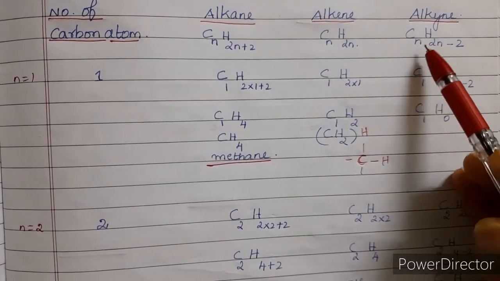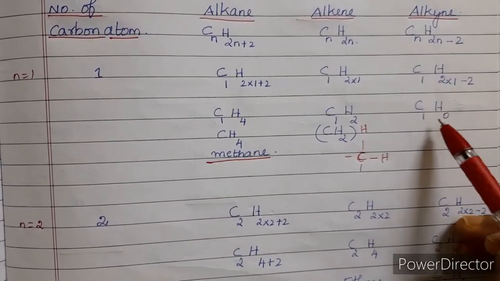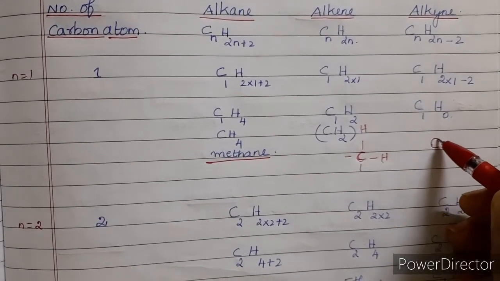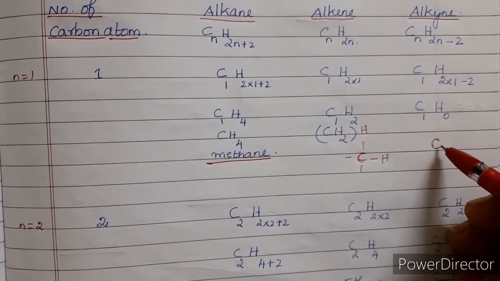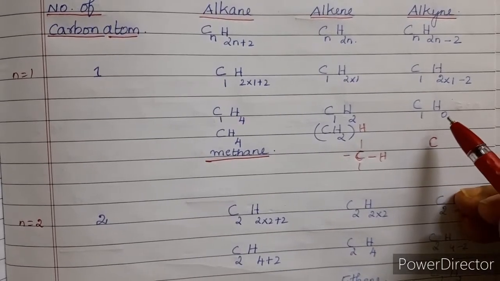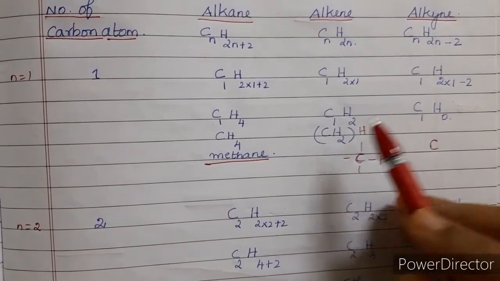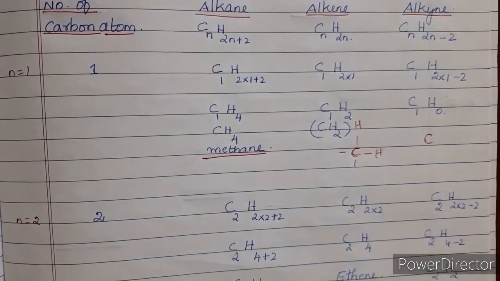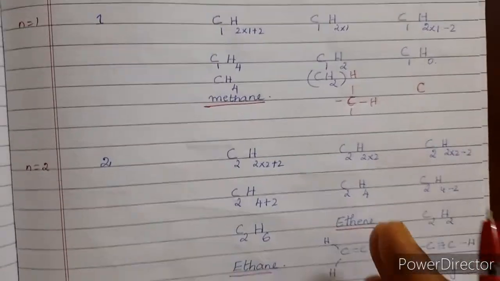Similarly, if you replace n is equal to 1 in the alkyne formula, you will get C1H0. So it arrives at only carbon, isn't it? The only carbon. So this cannot be done with the alkene and alkyne. So we cannot represent n is equal to 1 in these, and straight away we will go to n is equal to 2 in case of alkene and alkyne.